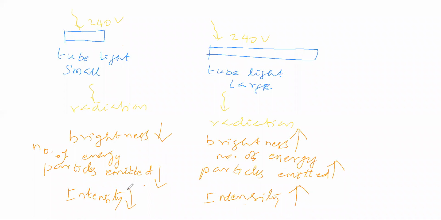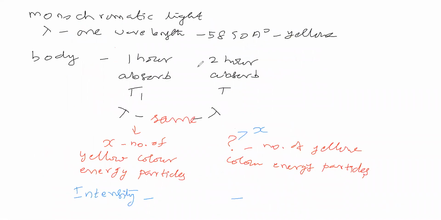Now you think that intensity low means brightness low, and the number of energy particles emitted is low. Here intensity is high, brightness is high, and the number of energy particles emitted is high. Okay. As the emission is there, like that absorption also will be there, isn't it? Now we will come back to this.